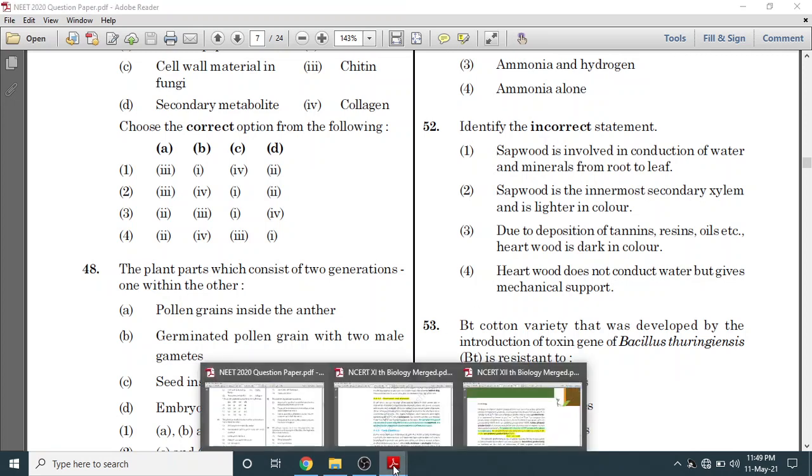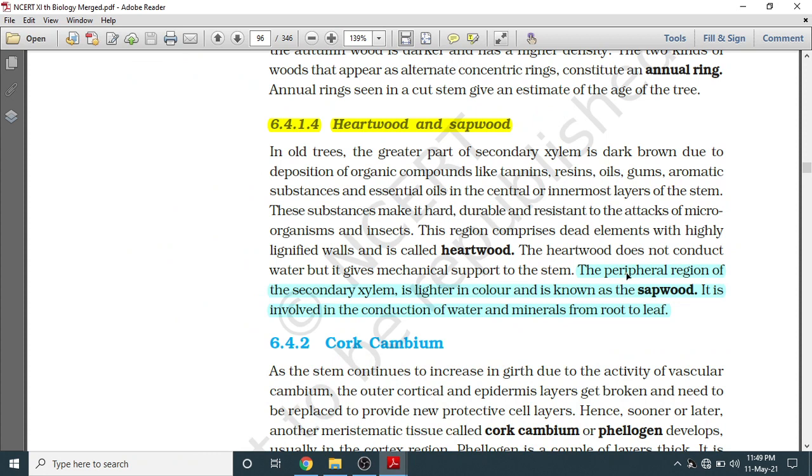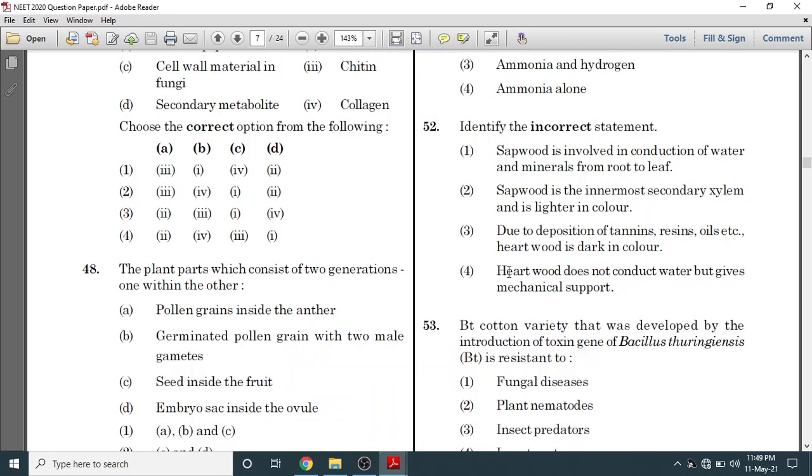If we read the line, the peripheral region of the secondary xylem is lighter in color and is known as sapwood. So here it is peripheral, but in the question they have written innermost. So this will be the incorrect statement. So for question number 52, the answer will be second.